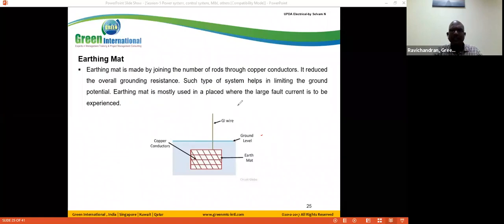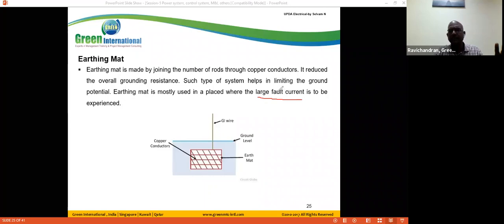In general, this earth mat is used in substations for large fault current, which may occur in the substations.